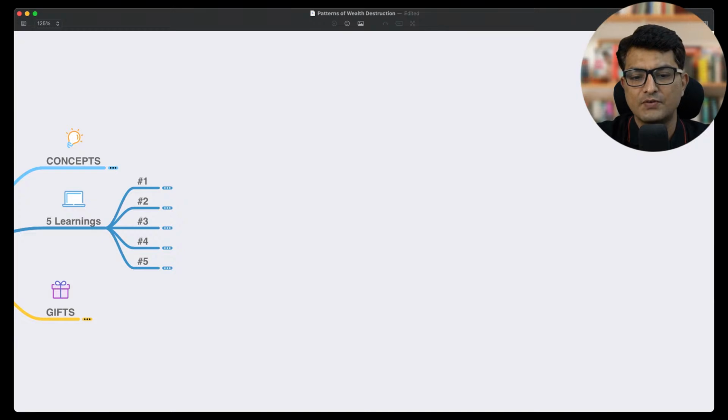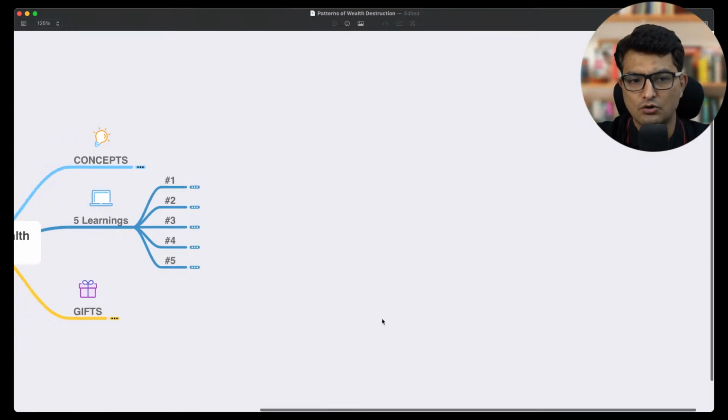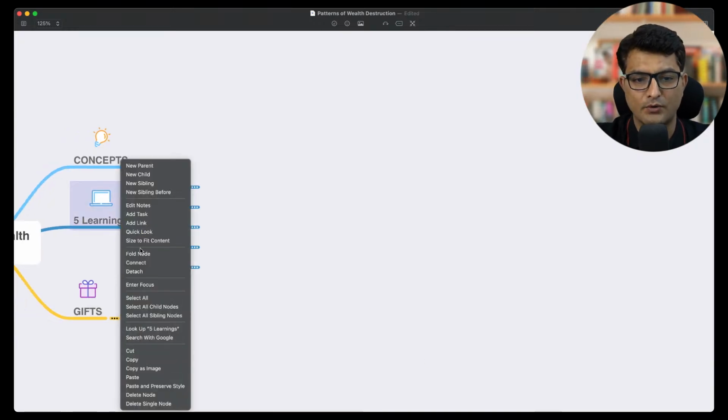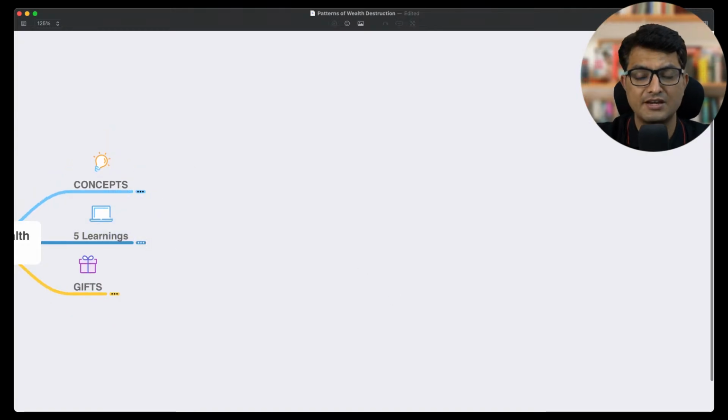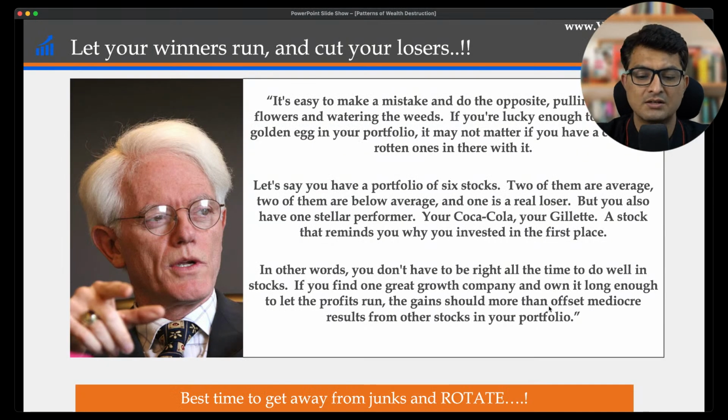Okay, so that is where it is very, very important to focus on all these 5 points. Now, what as an investor do we need to do? These are all things which we need to avoid. But suppose by mistake we landed up there, what should we do as an investor?